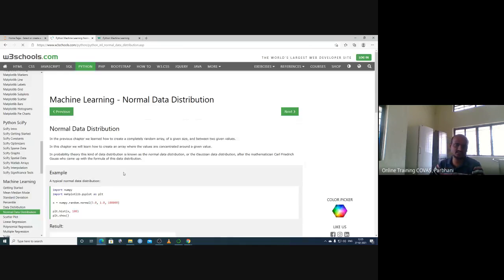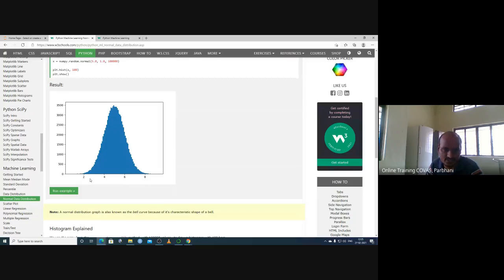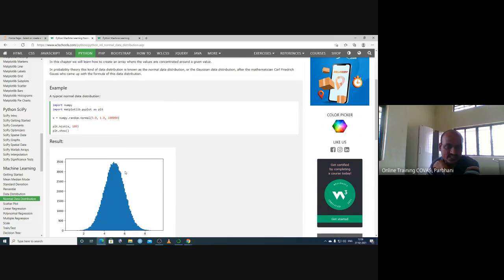Most of the time, data follow the normal distribution. Normal distribution is a bell-like curve. In our biochemistry curve, we have the effect of temperature on enzyme activity. If you take the temperature on the x-axis and the enzyme activity on the y-axis, the enzyme activity follows a bell-shaped curve. So this is a bell-shaped curve. Let us see how this bell-shaped curve is generated. This is a normal distribution.